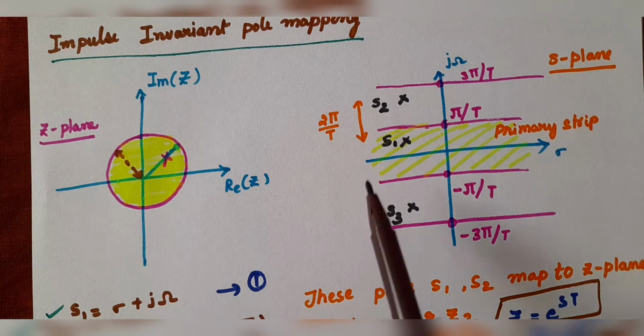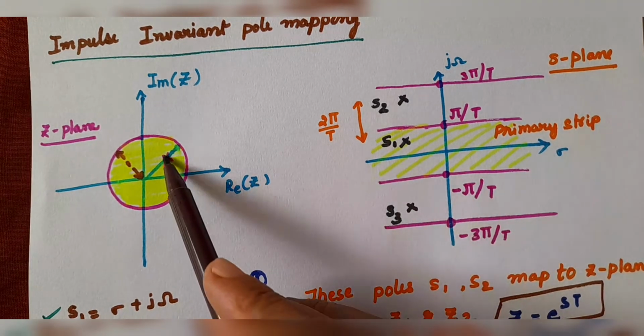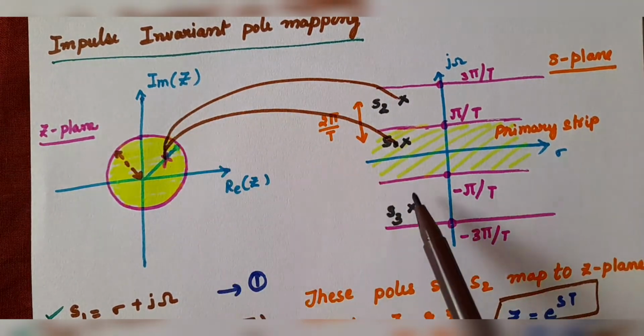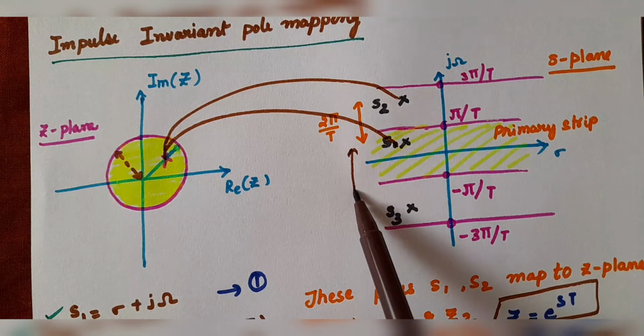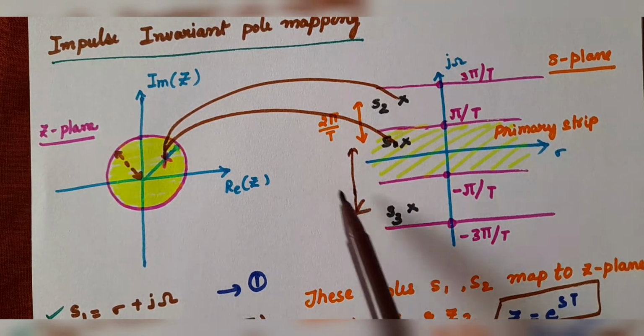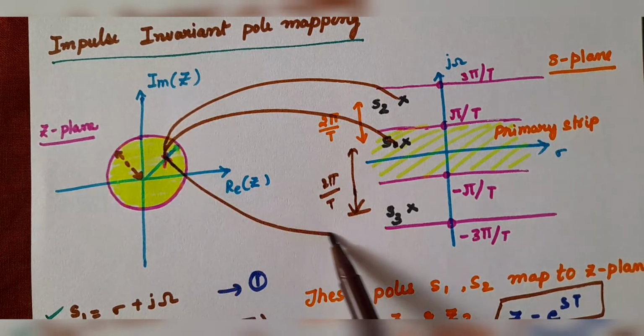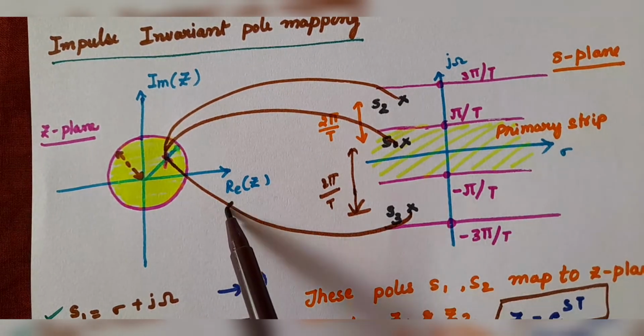Both S1 and S2, and even S3, where the distance between S1 and S3 is 2 pi by capital T, will also be mapped into the same location.